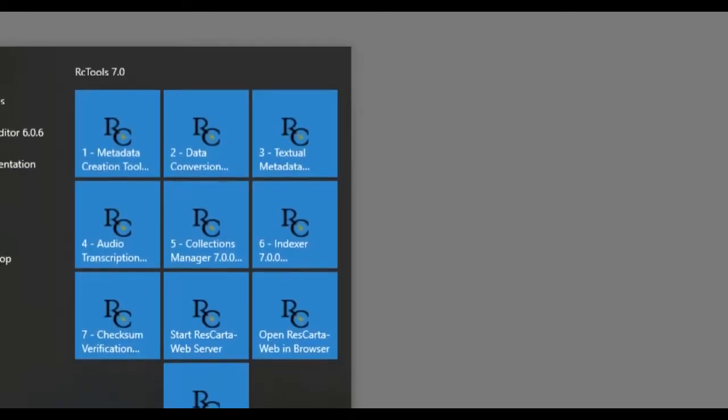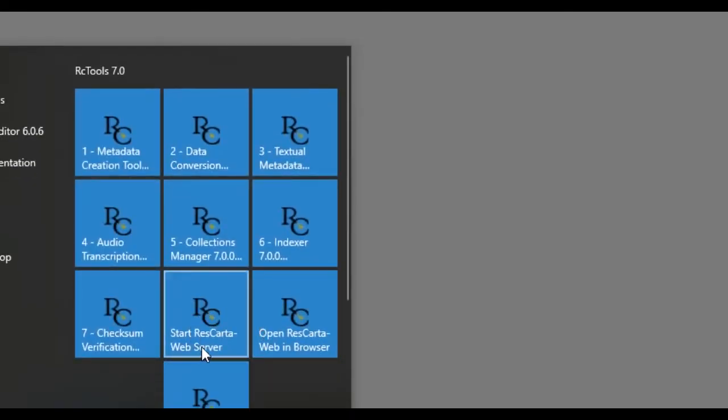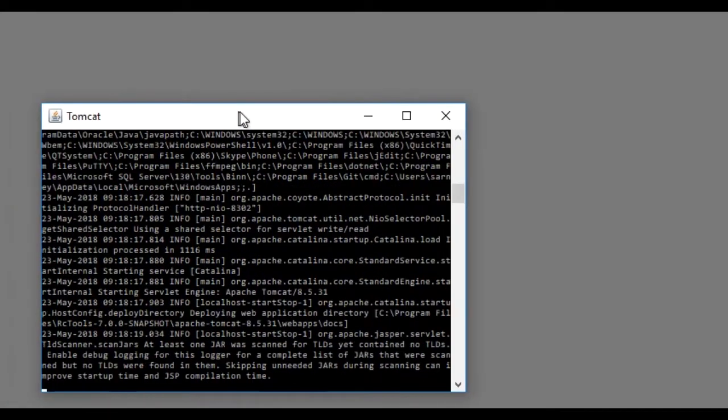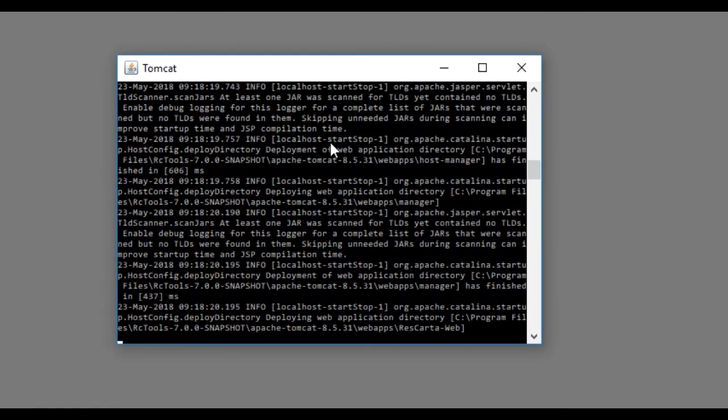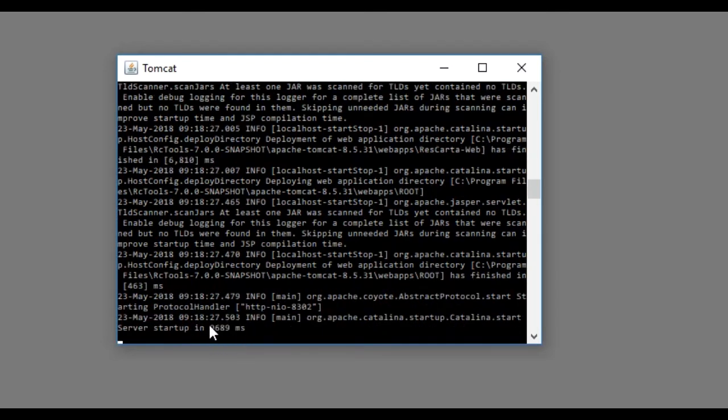All right, now along with your toolkit comes a web server. That's the same Tomcat web server that you can use. It's from Apache, so it's the Apache Tomcat web server. It's starting up the ResCarta web application here, and it should be up. There it is. So many milliseconds. It's up.